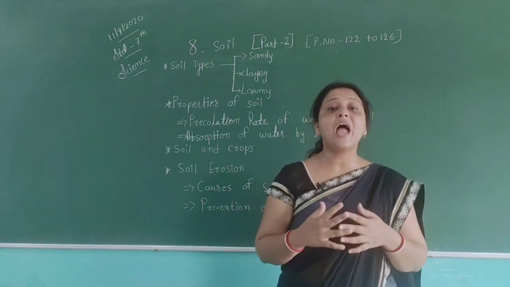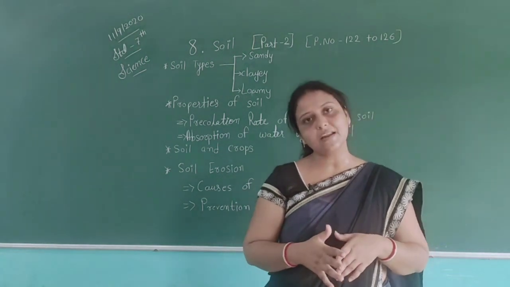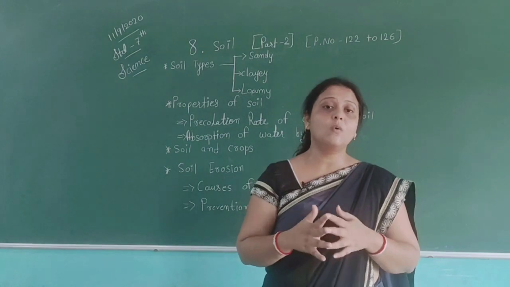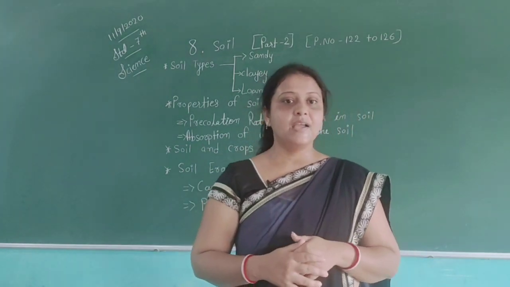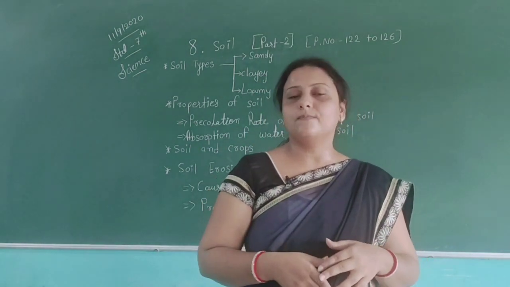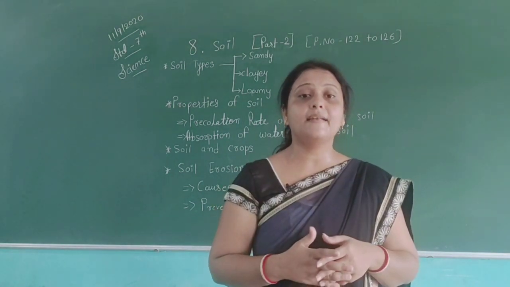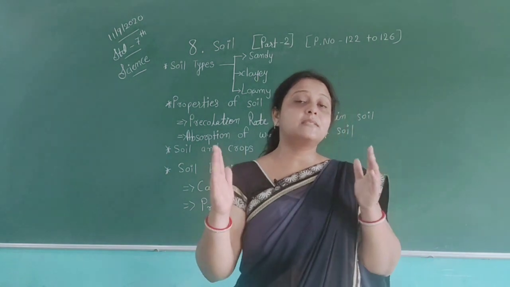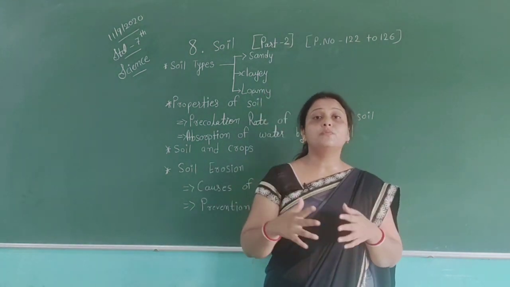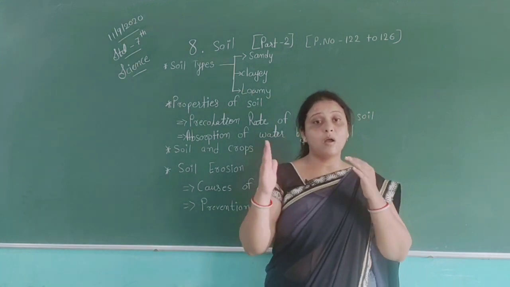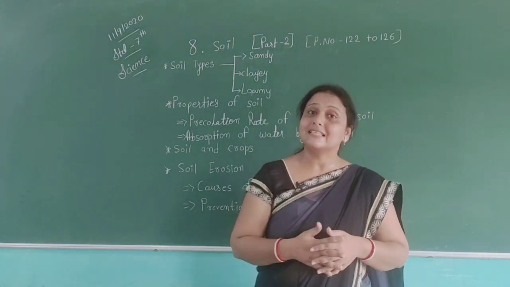Then floods and heavy rains. Because of heavy rains, we can also get this. Then overgrazing by animals. Then forest fires, which destroy the plant cover. Sometimes we can also see forest fires, and by this we also get soil erosion.